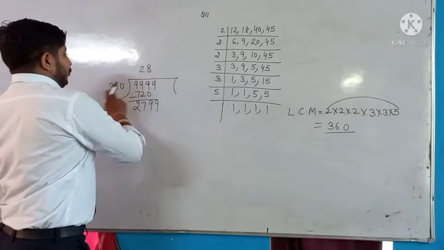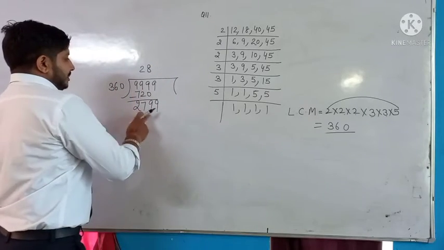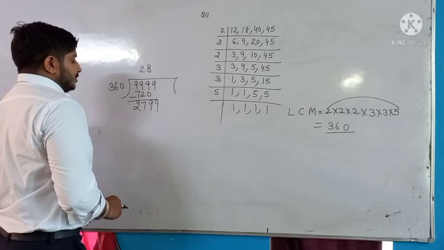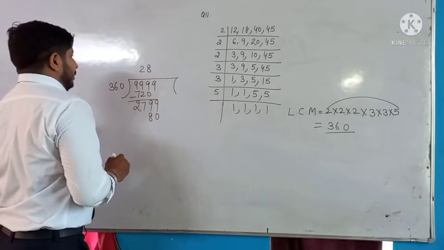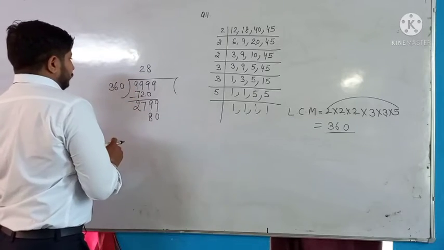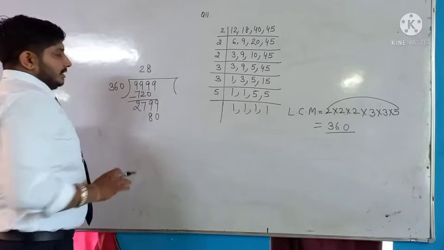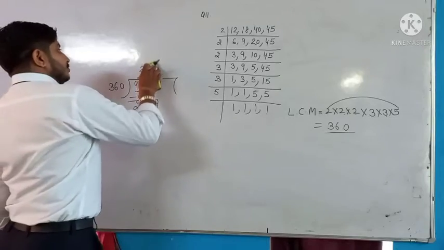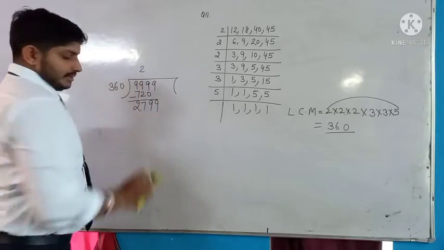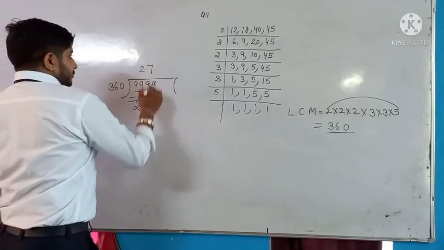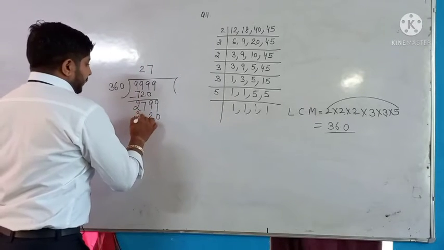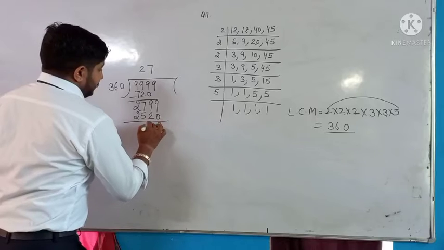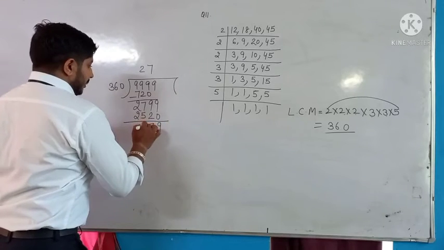If we take 9, then it comes greater than 2799. 8 zeros are 0, 8 sixes are 48, 4 carry, 8 threes are 24 and 4, that is also greater, beta. So we write here 7: 7 zeros are 0, 7 sixes are 42, 4 carry, 7 threes are 21 and 4, 25. Subtract: 9, 7 and 2.